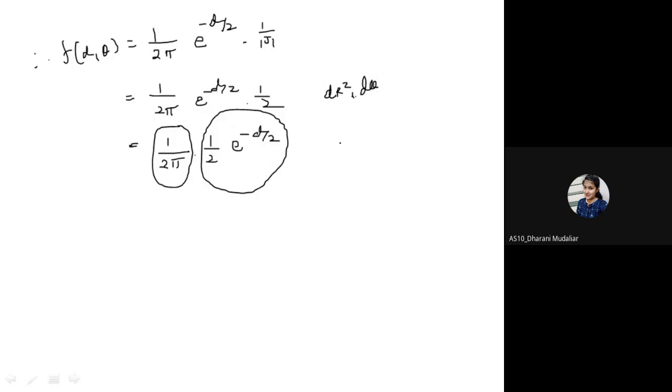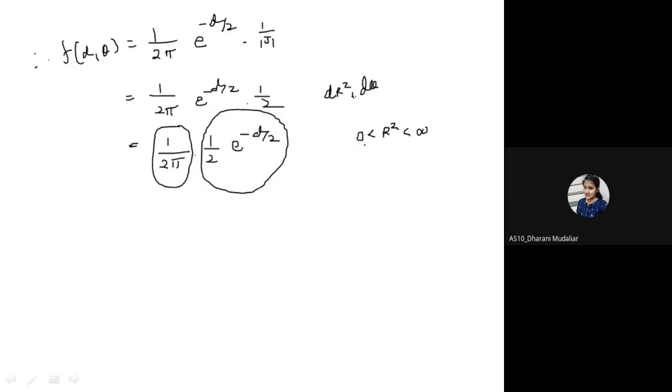So what is the range of x square plus y square? x is minus infinity to infinity, y is also minus infinity to infinity. Their squares will be 0 to infinity, so the sum is also 0 to infinity. That means r square lies between 0 to infinity.